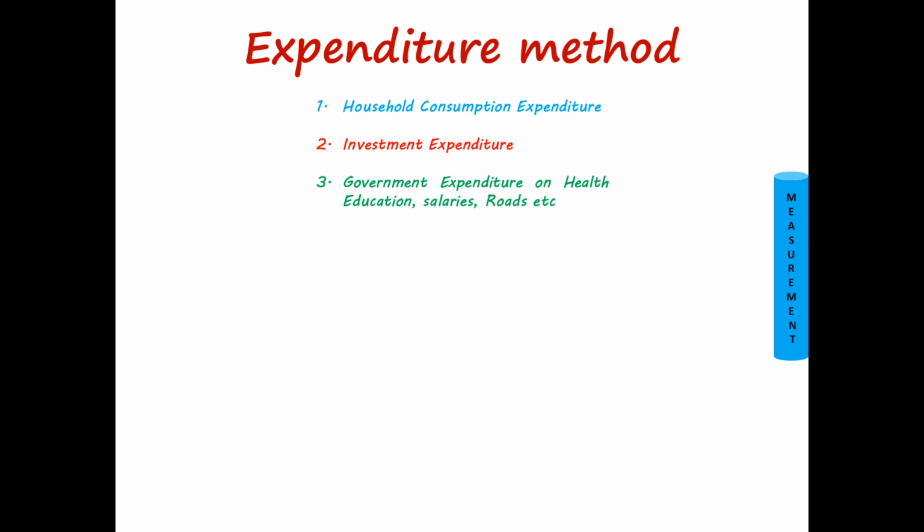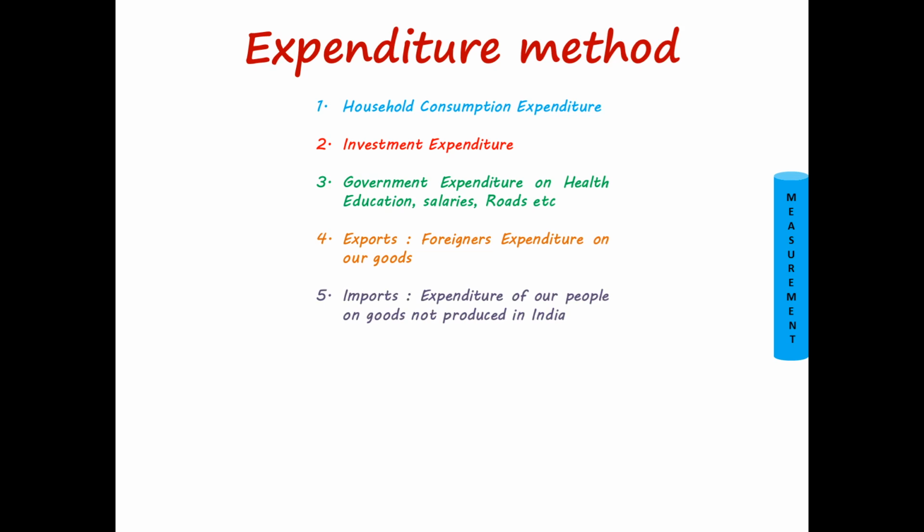And the fourth element is our exports. So when foreigners spend their money on our goods, it is our exports for them. Similarly, imports, that is expenditure of our people on goods which are not produced in India. So these are the 5 elements which constitute the expenditure method. And here friends, when you add up all these 5 elements together, we derive the national income through expenditure method.